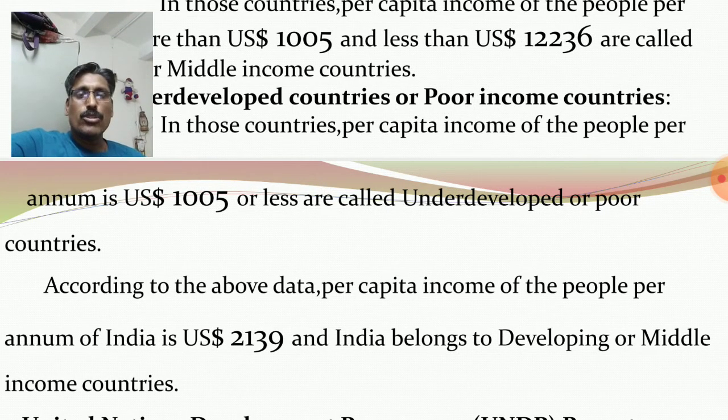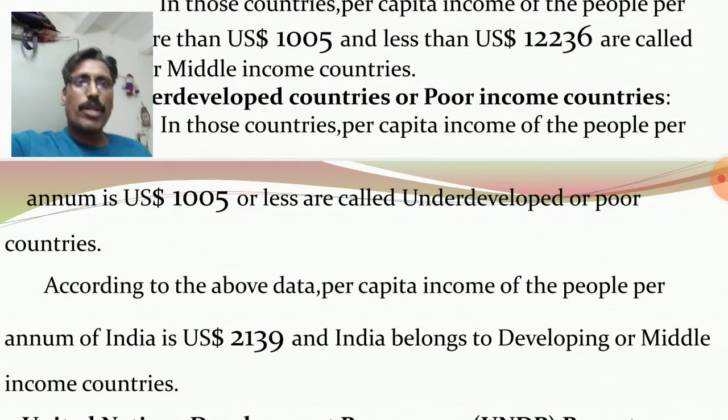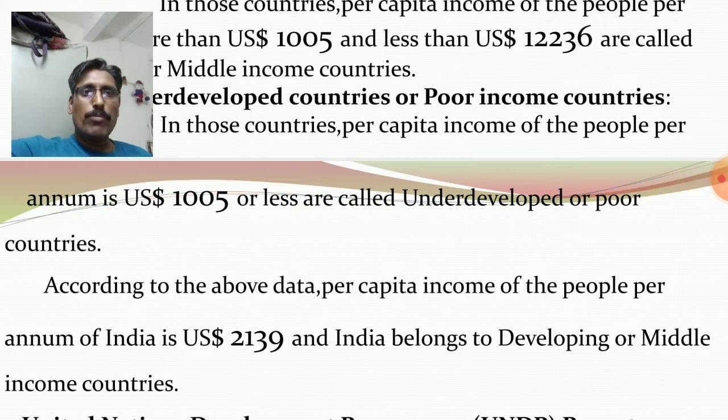Clear? So in first group, rich or developed countries, per capita income of the people per annum is $12,236 and more than that.